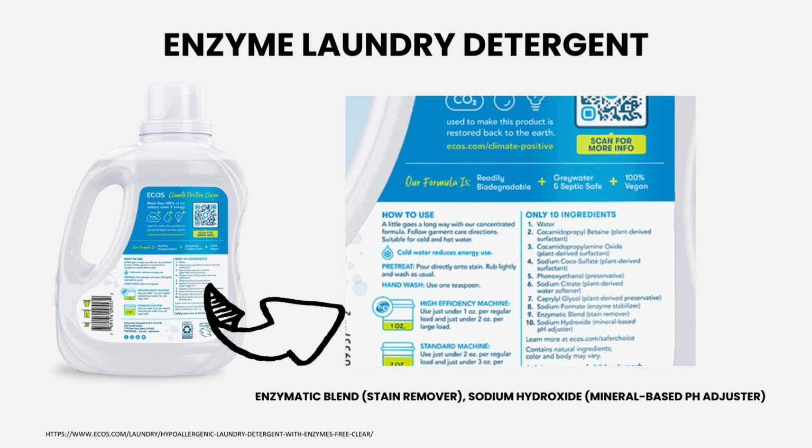Therefore, the pH of the laundry detergent is also very important, which is the reason why we add sodium hydroxide. So different factors will impact enzymatic activity, and when we apply it to the real world, for example this enzyme laundry detergent, we also need to pay attention to them.